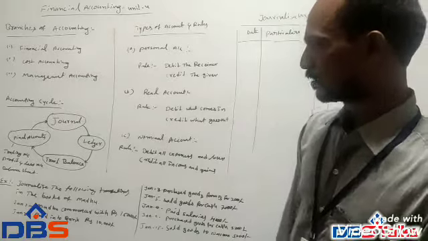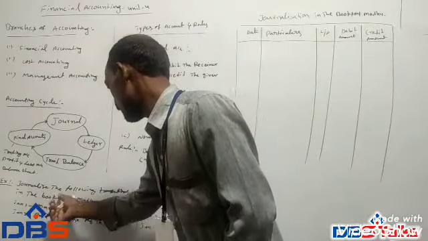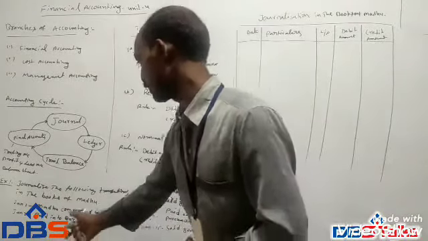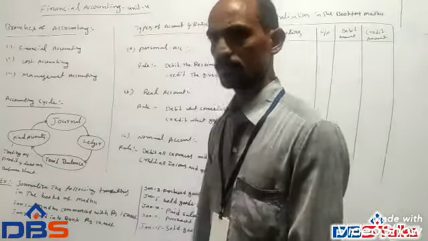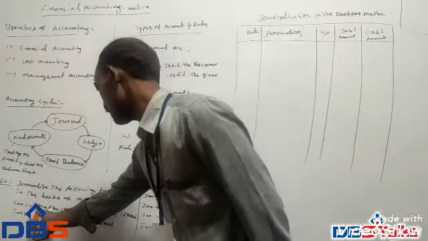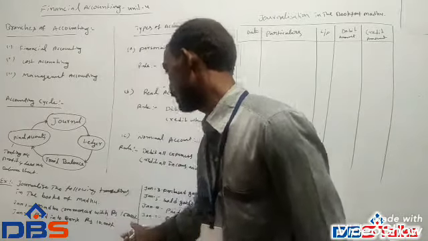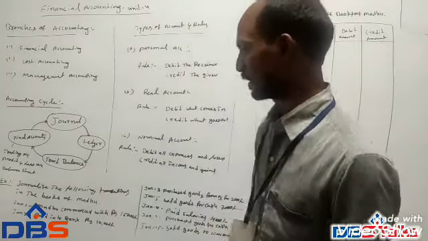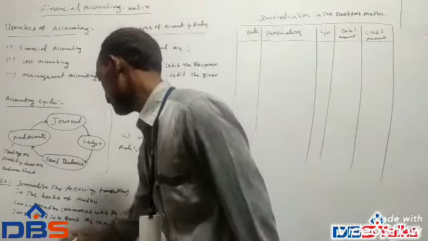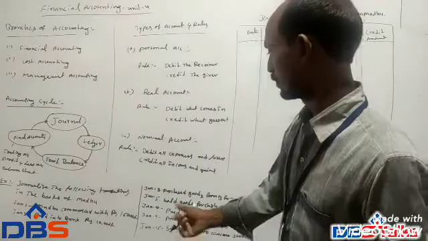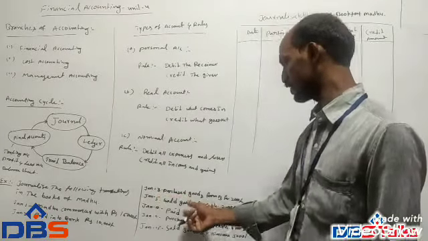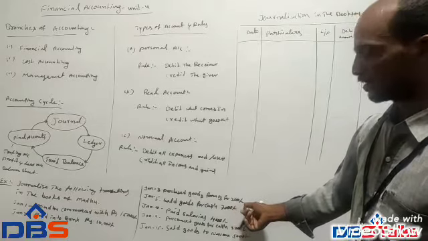Take an example. Journalize the following transactions in the books of Madhu. The first transaction is Madhu commenced business with 15,000. The second transaction is paid into bank 10,000. The third transaction is purchased goods from B 2,000.